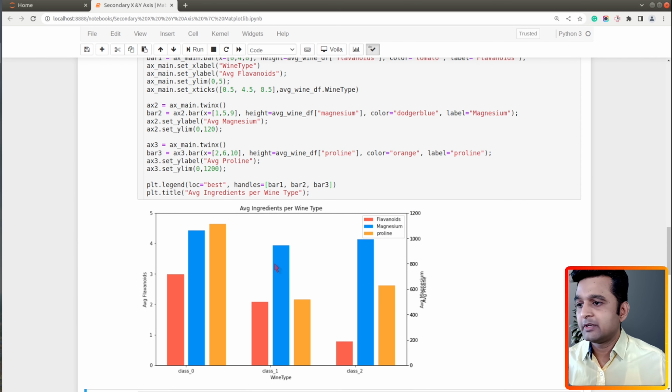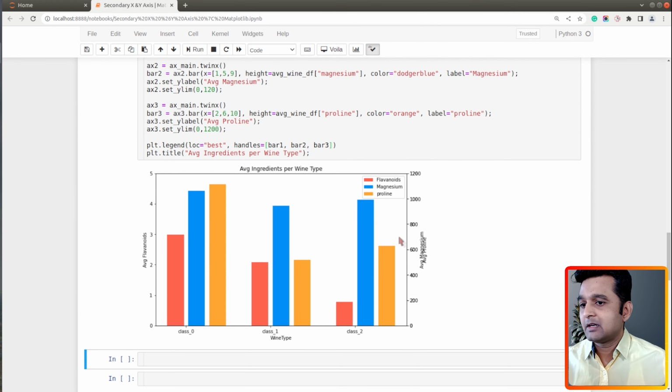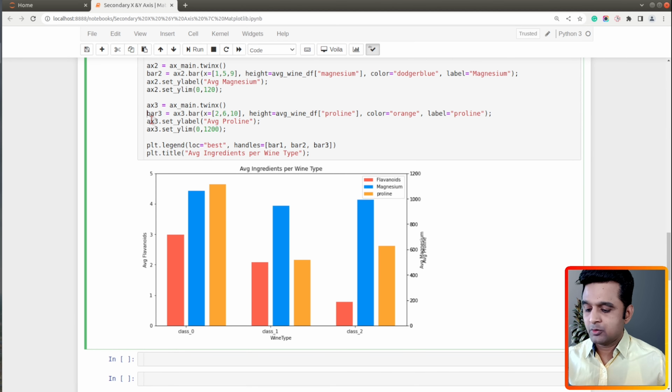All right, so here we have all the three different types of bars plotted on our chart. Now, as you can see, I introduced the new y-axis on the right side, the third one. And now this one is overriding our original average magnesium y-axis. So I need to move this particular y-axis a little bit to the right side. So how can I do that?